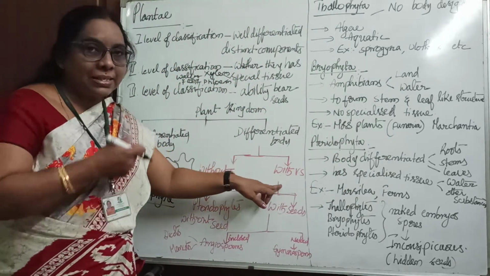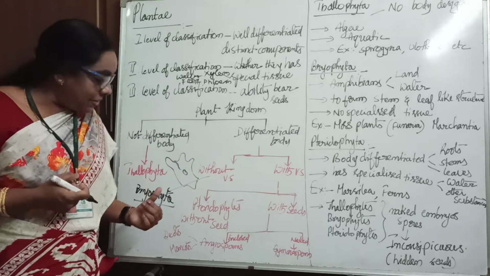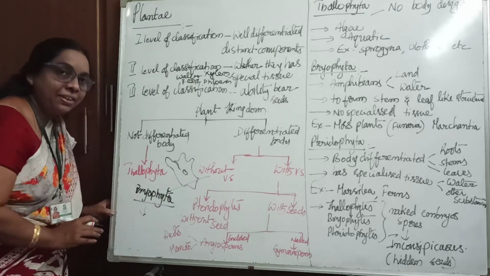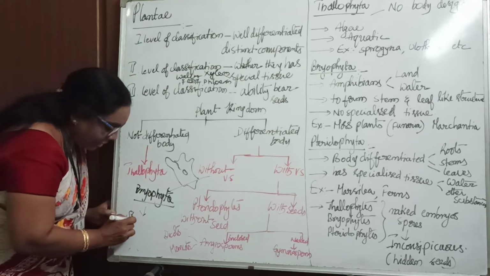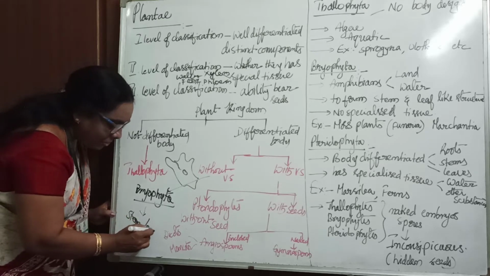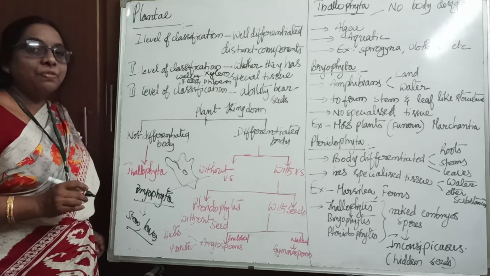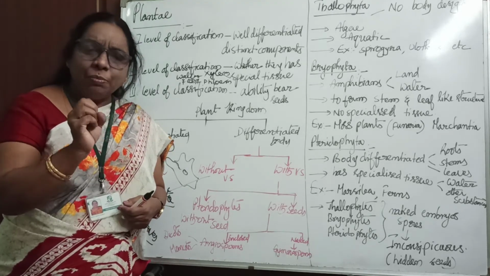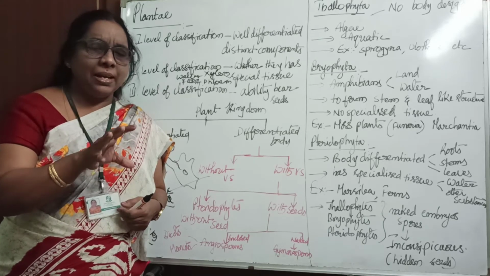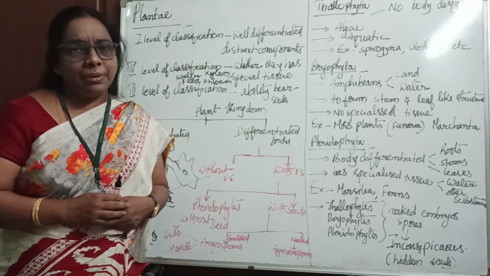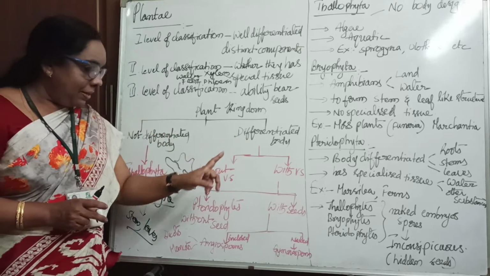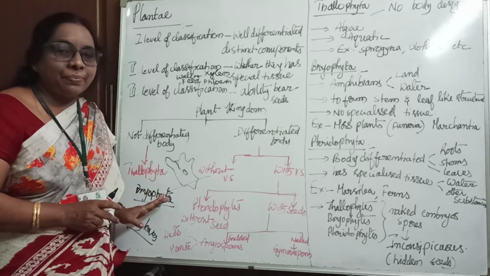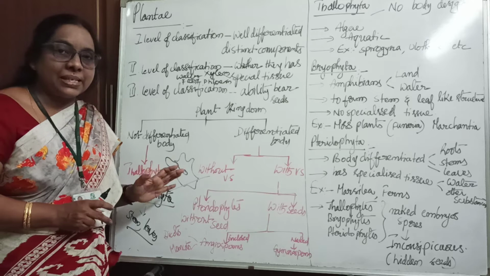So the plants without vascular tissue are divided into two: the first one is the bryophytes, and the second one is the pteridophytes. Coming to the bryophytes, they don't have any vascular tissue, but they have small stems, and we'll also find leaves. Since there is no vascular tissue, the water and food are supplied by the movement of the cytoplasm inside the cells themselves. So without vascular tissue, which one comes? Bryophytes. Moss plant is an example.